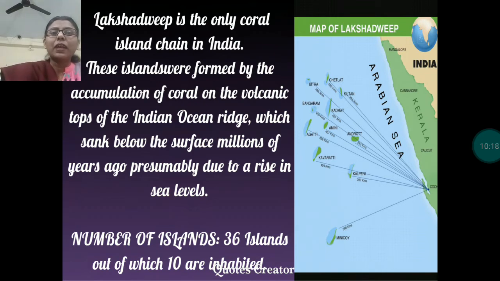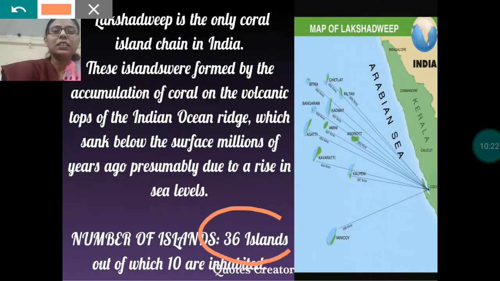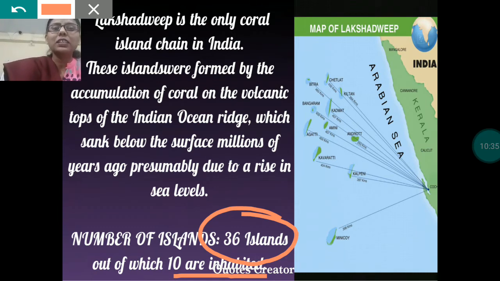In this group of islands, total number of islands are 36, and out of which only 10 are inhabited. Means in only 10 islands people are living. Its capital is Kavaratti.